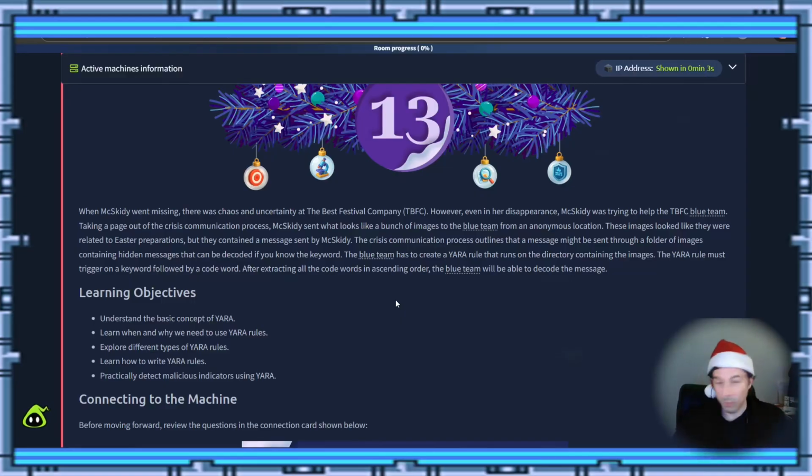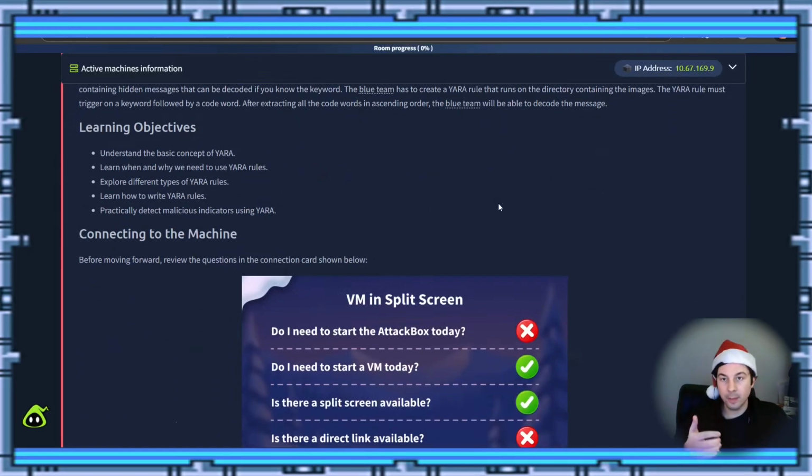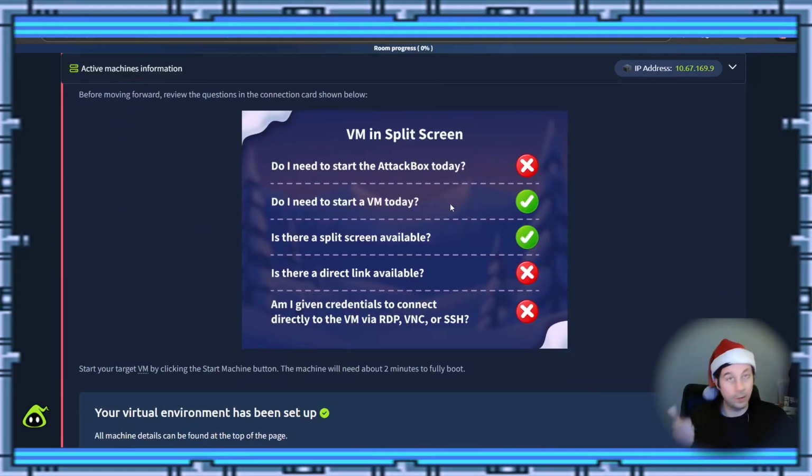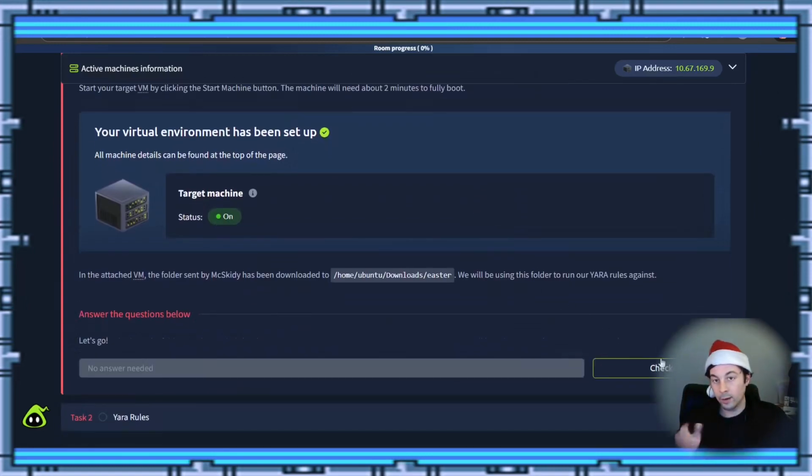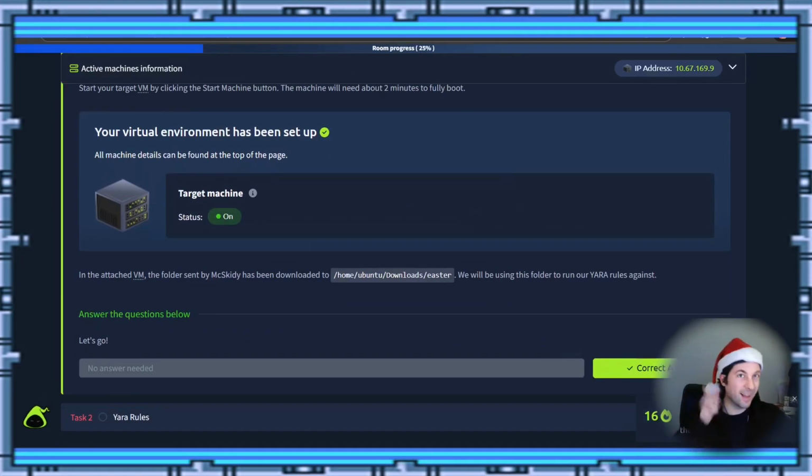Okay, so what are our objectives? Understanding the basic concept of YARA, learning when and why we need to use YARA rules, exploring different types of YARA rules, learning how to write YARA rules, and practicing detection of malicious indicators using YARA. Alright, so we will have the VM that we started, and a split screen is available if you choose to do so. I'm going to use it in a separate screen. We're going to scroll on down. Don't forget to click the check button here, and yeah!